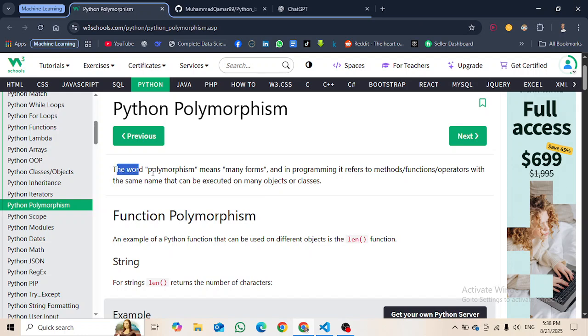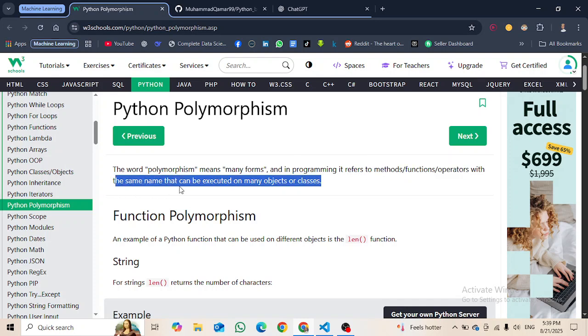So the word polymorphism means many forms. Poly means many and morphism means form or shape, so many forms. And in programming it refers to methods, functions, operators with the same name that can be executed on many objects or classes. So such methods, functions and operators that are many in number but have the same name and that can be executed on many objects and classes is called polymorphism.